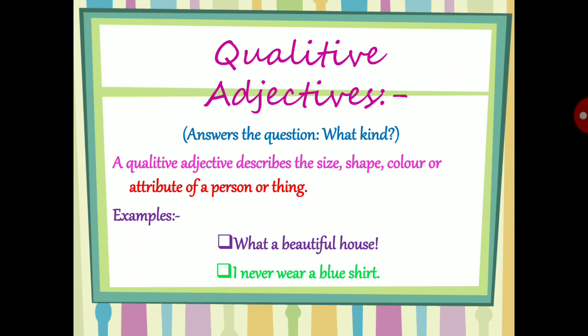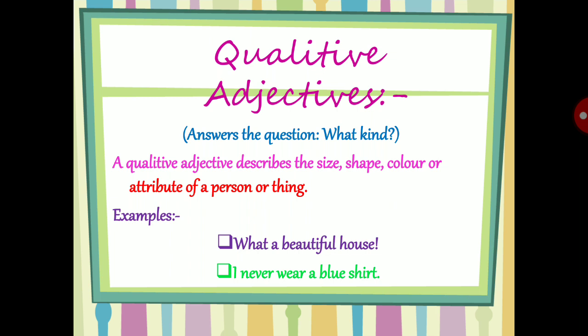First one is qualitative adjectives. And one more thing, how can we identify a qualitative adjective? Answer the question: what kind? A qualitative adjective always describes what the kind is, how the kind is.